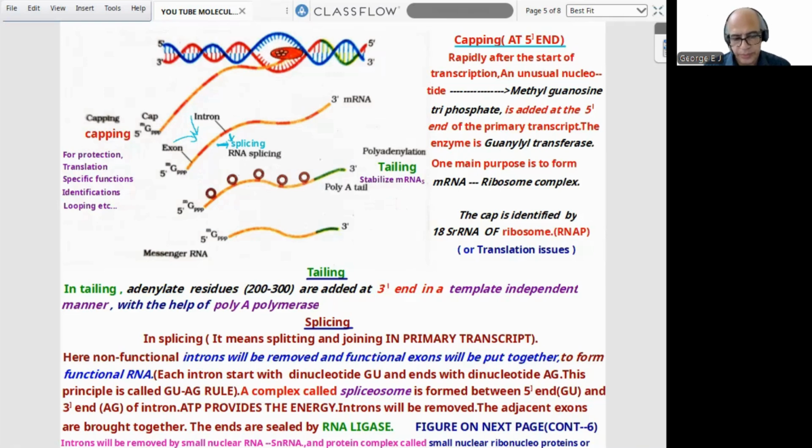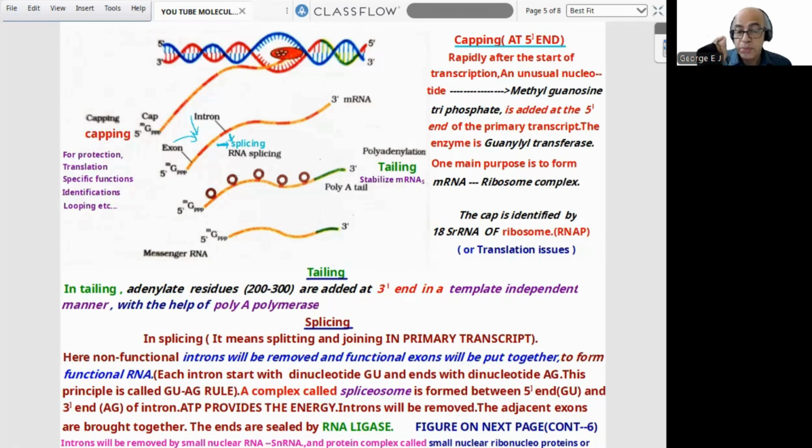Now the next item is splicing. So what is meant by splicing? Splicing means splitting and joining in the primary transcript. Here, non-functional introns will be removed and functional exons will be put together to form functional RNA. Each intron starts with the dinucleotide GU and ends with the dinucleotide AG. This principle is called the GU-AG rule.